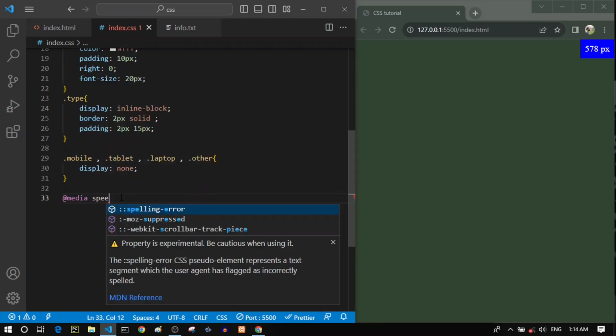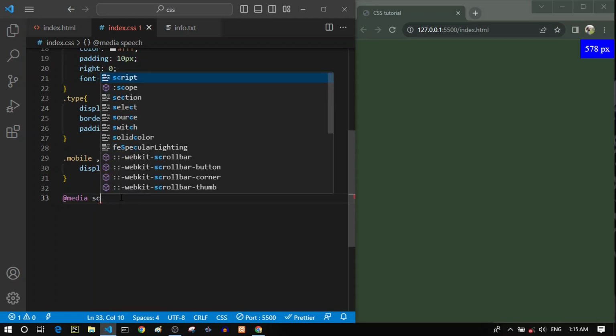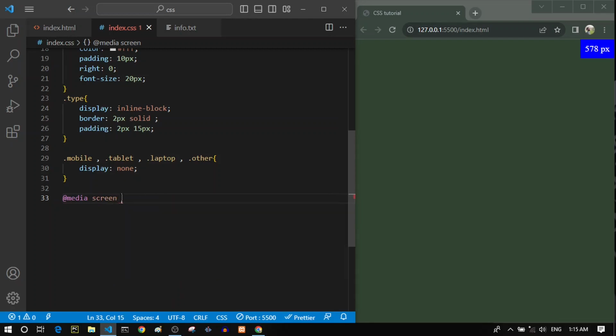Then we have speech, and this media type is for screen readers. And then we have screen. And actually, as a web developer, this is the media type that you will be dealing with in the whole of your life. And this is the most important media type for us as web developers.